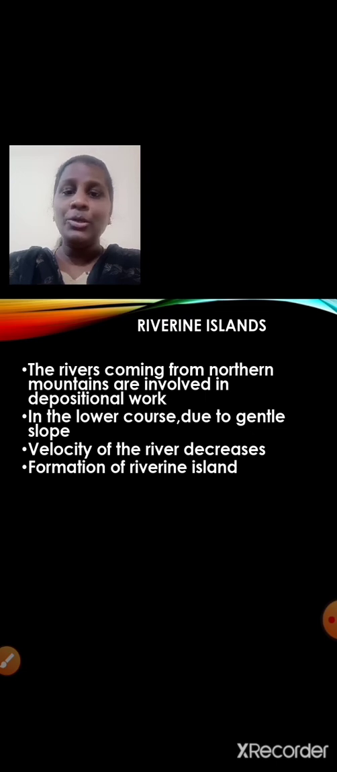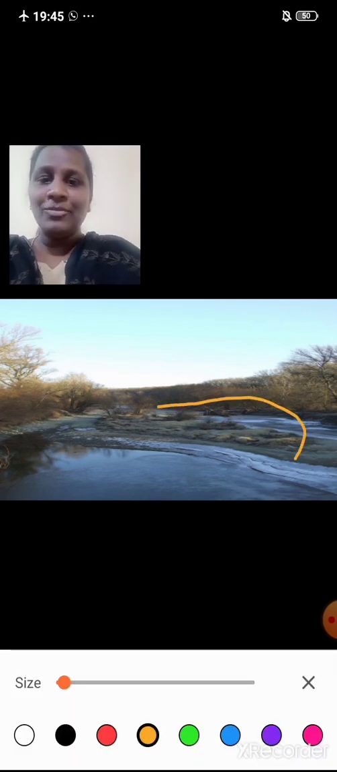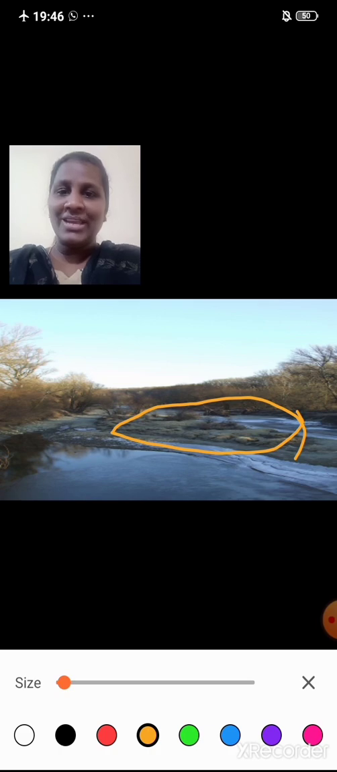Okay, due to gentle slope. Now in the lower course, how is the slope? Yes, it is gentle. It is not steep. So because of gentle slope, the speed of the river decreases. The velocity of the river decreases and thus riverine islands are formed. You can see the image over here, students. See the island formed here? Okay, these are the deposits of the river.